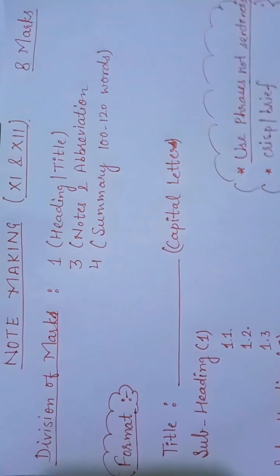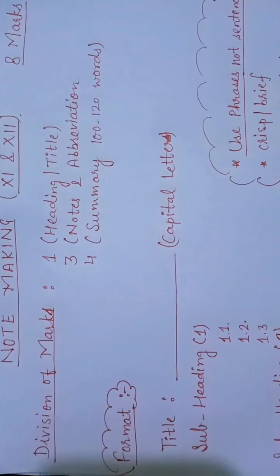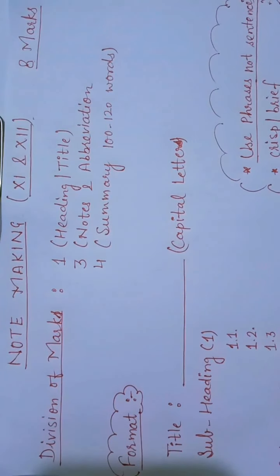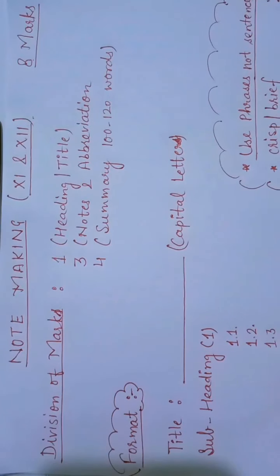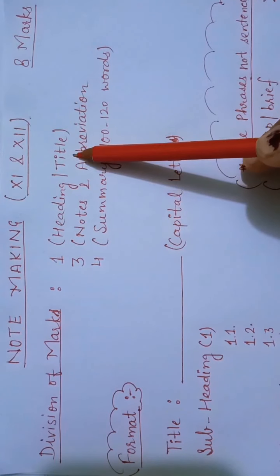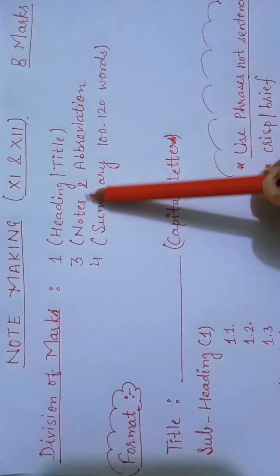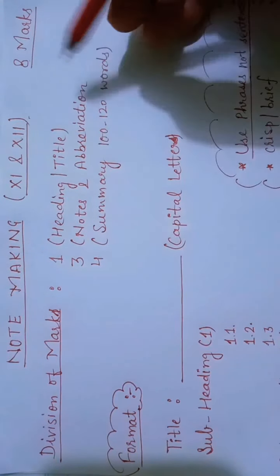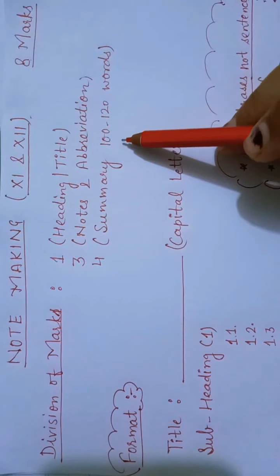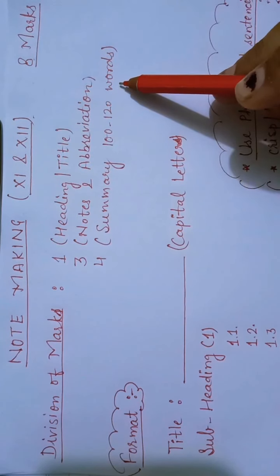First of all, note making that I am teaching today for 11th and 12th. Let us talk about its division of marks. Here I have written 1 mark for heading or the title, 3 marks for notes and abbreviation, and 4 marks for the summary that you are supposed to write in around 100 to 120 words.